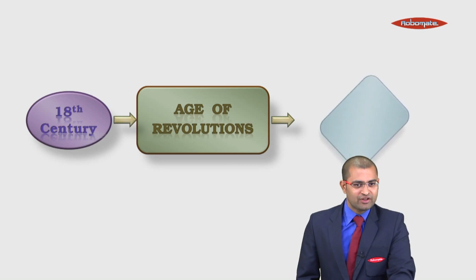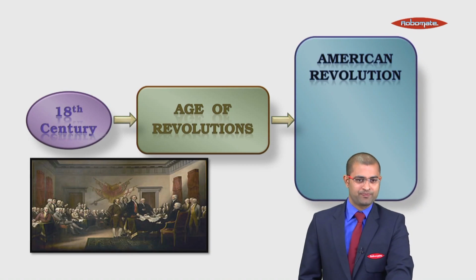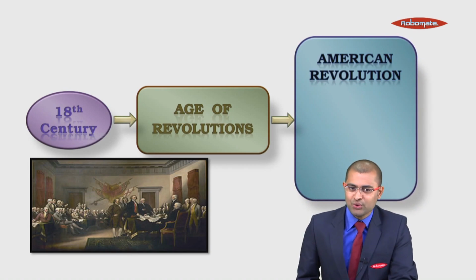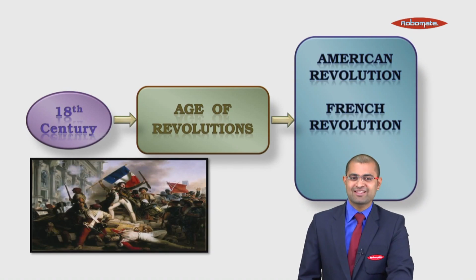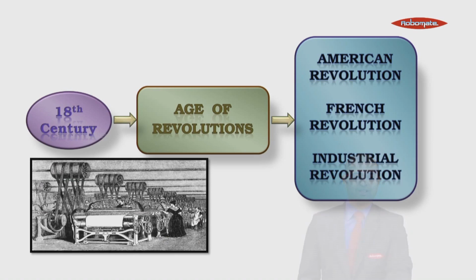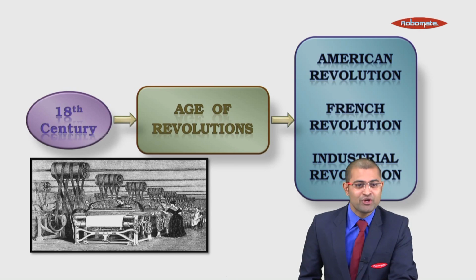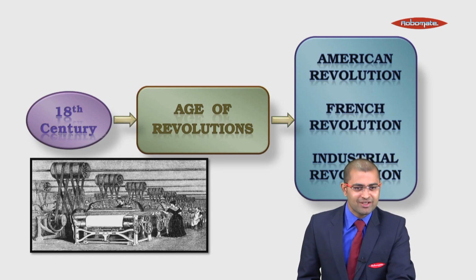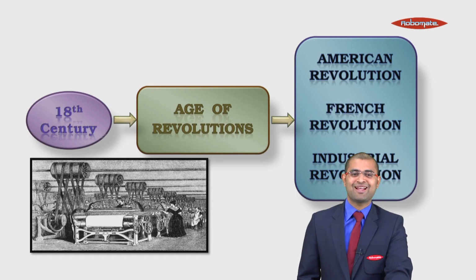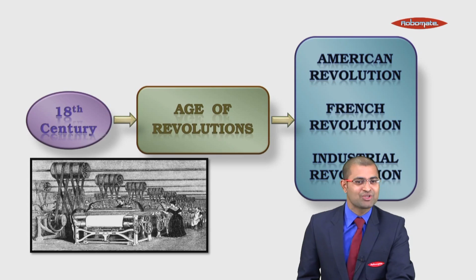During this period, there occurred three types of revolution. The first one is the American Revolution, the second one is the French Revolution, and the third one is the Industrial Revolution. Students, always remember revolution occurs in three fields: political, economic, and social. American Revolution is a political revolution. French Revolution is a social revolution, whereas Industrial Revolution is an economic revolution.